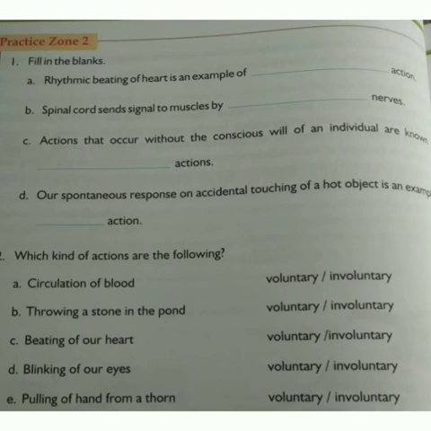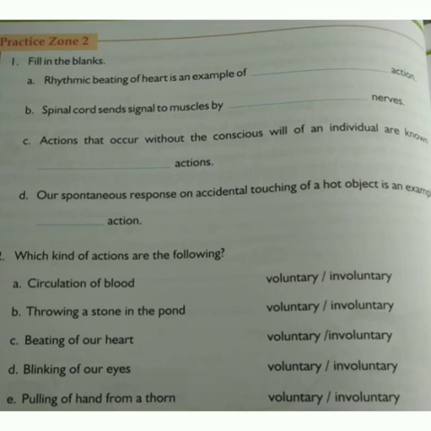And the fourth question, a spontaneous response on accidental touching of a hot object is an example of dash action. These are the questions under Roman number 1.